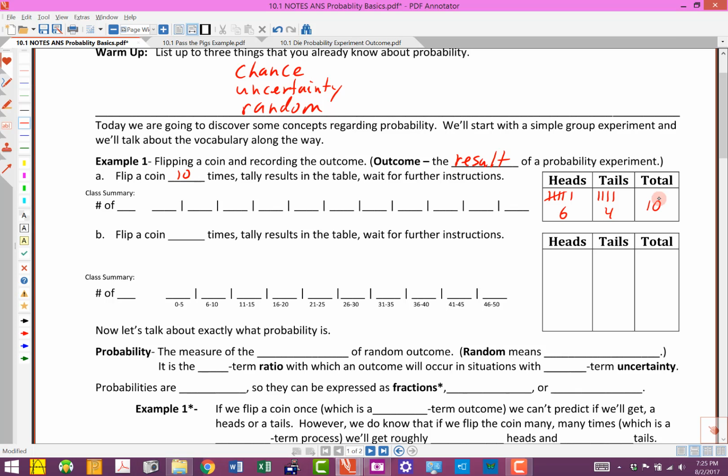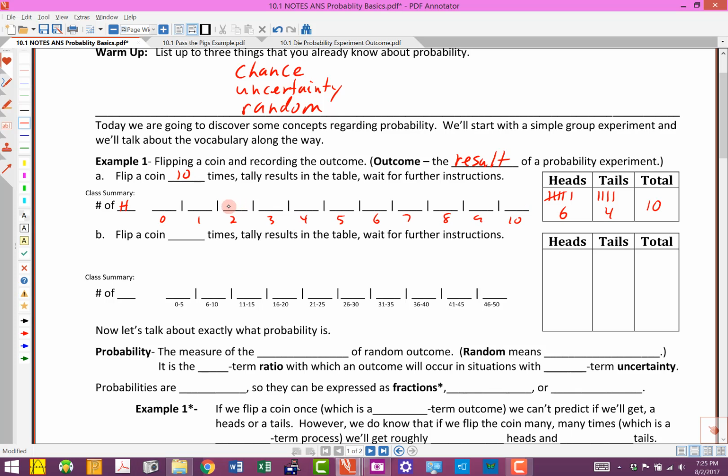Now I'm going to summarize what happened in a class, and this is the number of heads. I'm going to put an H right here, and underneath it a 0, a 1, a 2, a 3, a 4, 5, 6, 7, 8, 9, and a 10. What I'd do is survey the class and say, raise your hand if you had 0 heads, or 1 head, or 2 heads, or 3 heads, and so forth. Remember, if you got all tails, you got no heads, and if you got all heads, you got 10 heads. Let me track the results here.